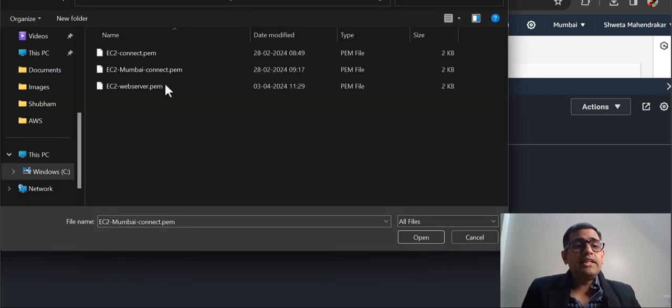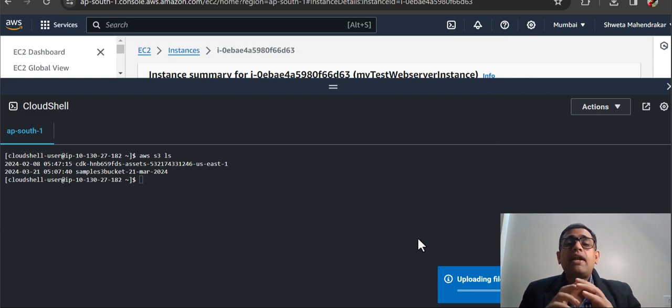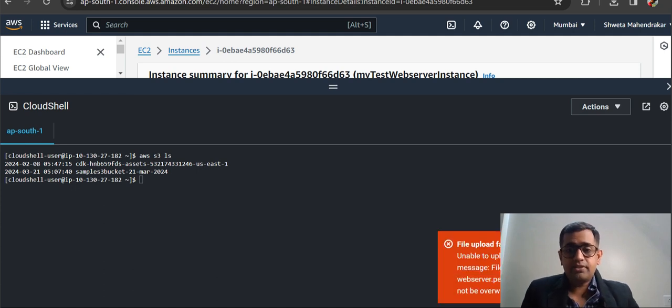Alright, so if you see that there are three PEM files here, and the one that we had used is the EC2 web server PEM file. I'll open that, and I'm uploading the PEM file here.